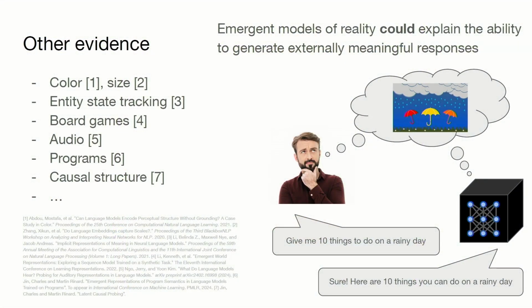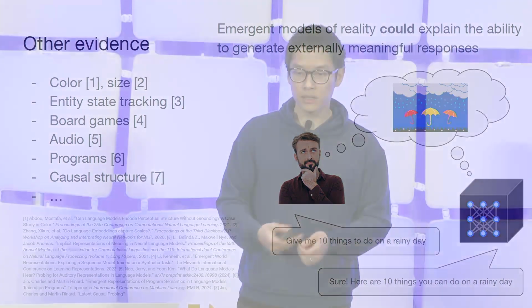And we're actually not alone here. Many others before and after us have found similar evidence that textually trained language models can actually access some model of reality. And what I think is really exciting about this direction, this work, is that we actually now see a path where this emergent internal model of reality could possibly explain the ability of these language models to generate externally meaningful responses. And what's even more intriguing about this is that when you ask the language model to give you 10 things to do on a rainy day, despite the fact that language models could never possibly experience rain themselves, it's possible that the reason they give you 10 things that make sense to do on a rainy day is because they have some model of what it means for a day to be rainy that's consistent with reality.